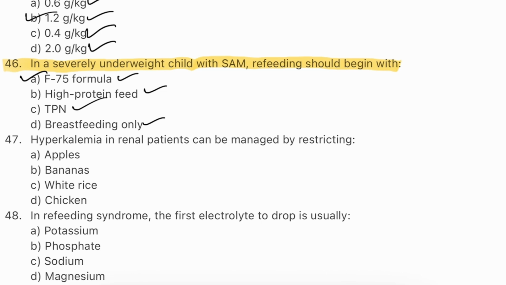F75 formula. F75 is the initial therapeutic feed for SAM with low protein and low sodium. It helps stabilize metabolism before progressing to the higher energy F100 or catch-up feeds. Sudden high calorie feeding can cause refeeding syndrome and complications. Monitoring for electrolyte shifts is essential during the treatment.